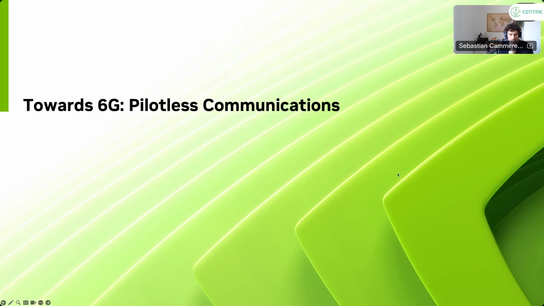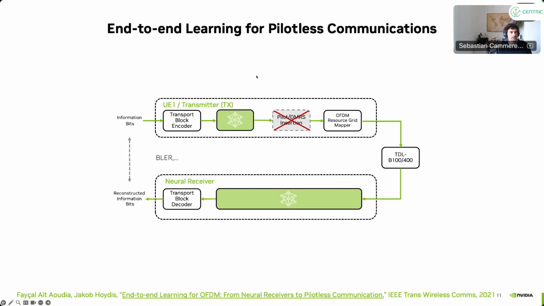Now let's go to the second topic here. Not too much time, so let's look into end-to-end learning. Now we extend this concept. We have now the neural receiver. We go back to a single user setup, so we have just one user. And now we are adding, it's actually a concept of adding, trainable components to the transmitter.